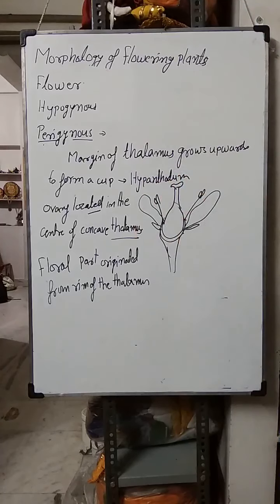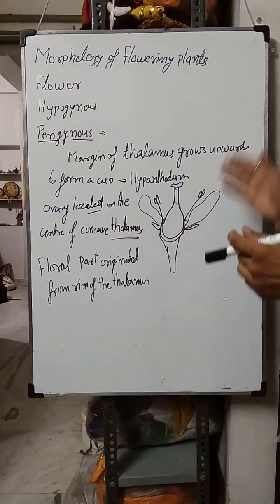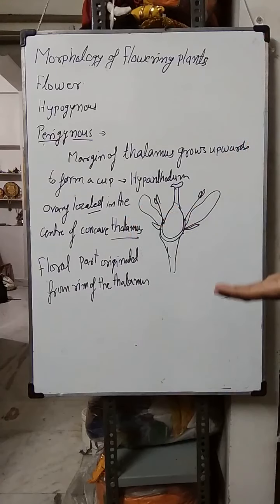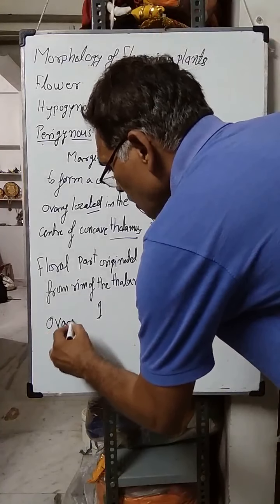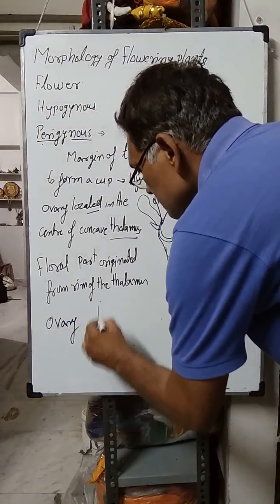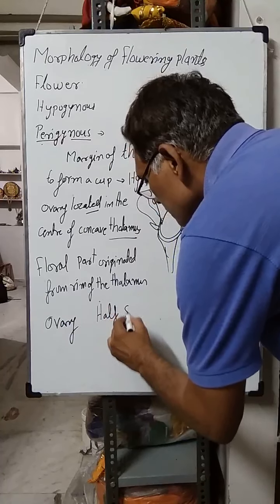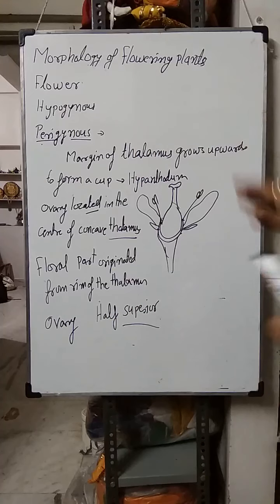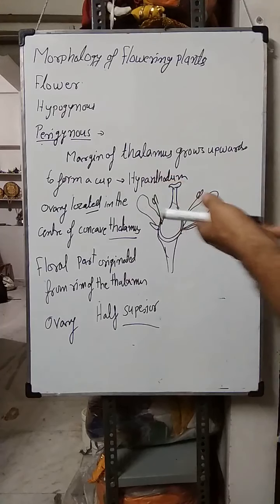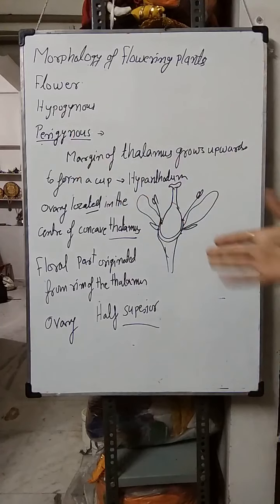Such a type of flower is known as perigynous, and the ovary is half inside the thalamus and half outside, so the ovary is half superior, और we can say half inferior, half superior कह सकते हैं या half inferior कह सकते हैं, because all the floral parts originate from the lateral side of the ovary, and the flower is perigynous, and the ovary is a half superior or half inferior ovary.